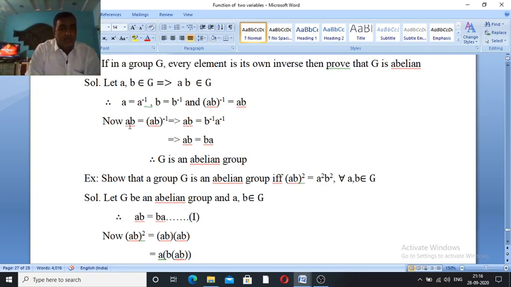Now, AB is equal to AB inverse. This implies AB is equal to, by reversal law, B inverse into A inverse. Implies AB is equal to BA. How? Because B inverse is equal to B, A inverse is equal to A. Implies AB is equal to BA, meaning G is an abelian group.